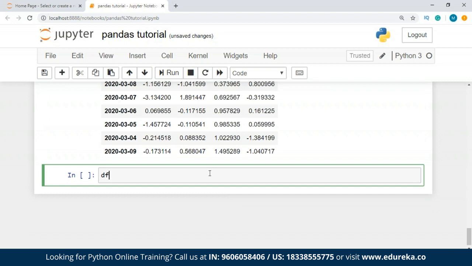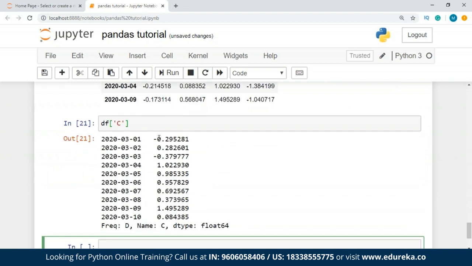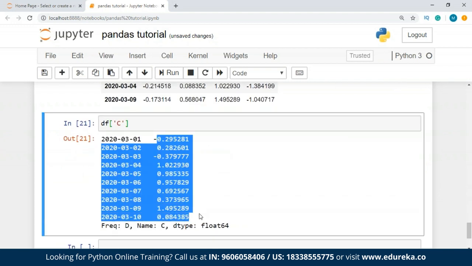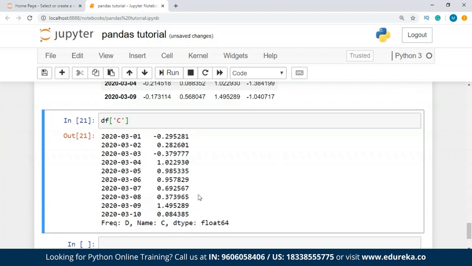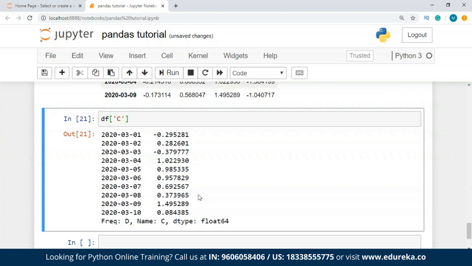To get a value from your data frame using only a single column, you can write A, or let's say C. So it's going to give all the values from C over here. It has actually given you frequency. It has given you name, data type as well. So this is how you actually get a single column from your data frame.